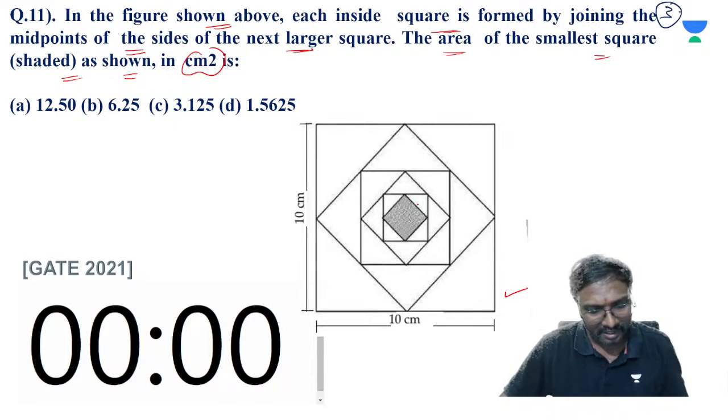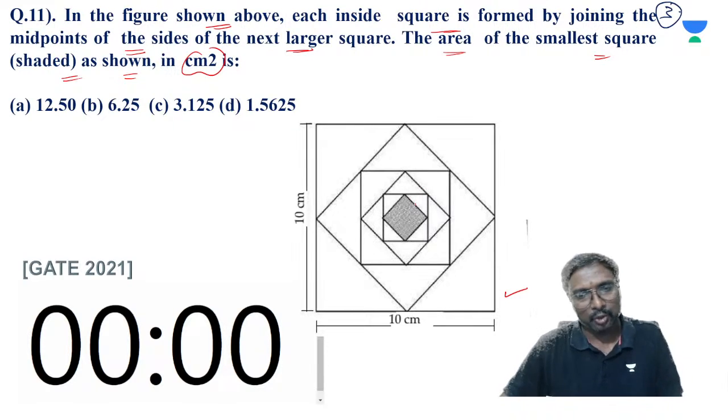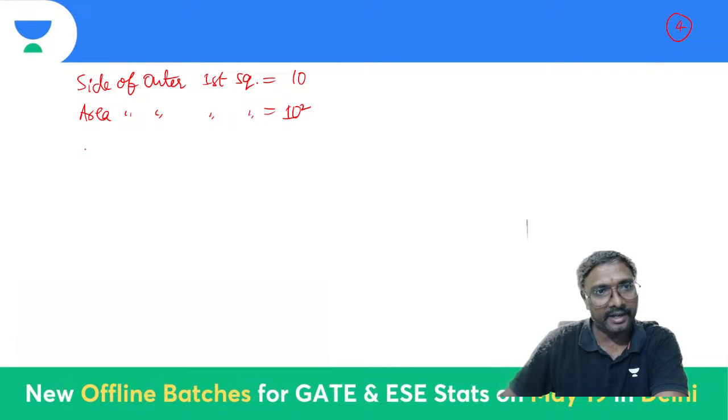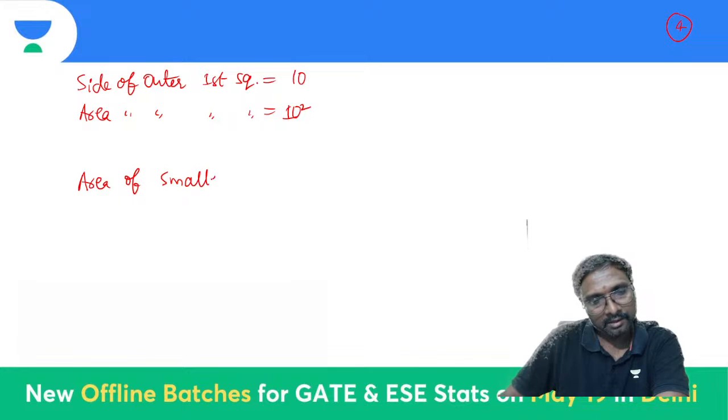The fifth one. So how much will it come to? So the area of the smallest square, what is it? This is your fifth one.